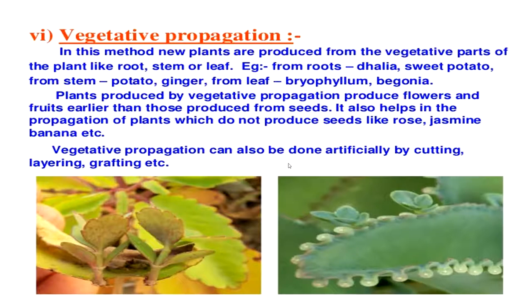Plants produced by vegetative propagation produce flowers and fruits earlier than those produced from seeds. It also helps in the propagation of plants which do not produce seeds, like rose, jasmine, banana, etc. Vegetative propagation can also be done artificially by cutting, layering and grafting. These are the artificial methods of vegetative propagation: cutting, layering and grafting.